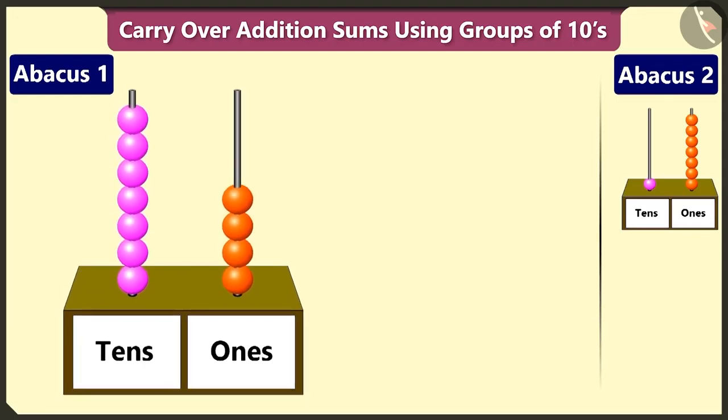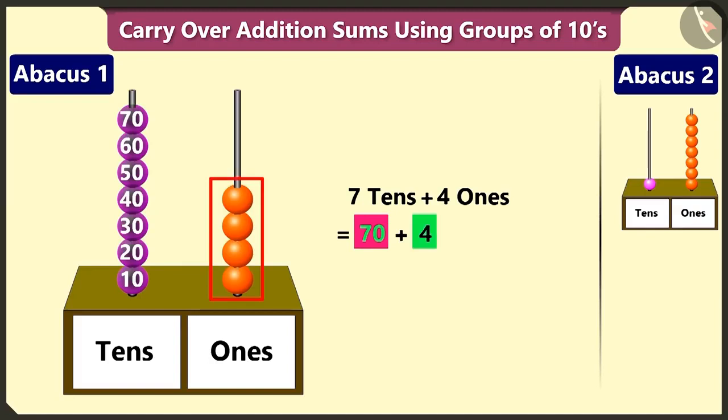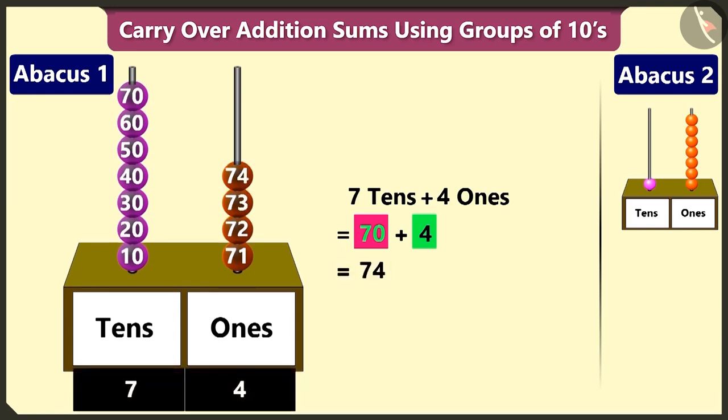In the first abacus, in the tens box, there are 7 beads. This makes it 7 tens, that is 70. And in ones box, there are 4 beads, which makes it 4 ones, that is 4. Now to add 4 to 70, count after 70. 71, 72, 73 and 74.